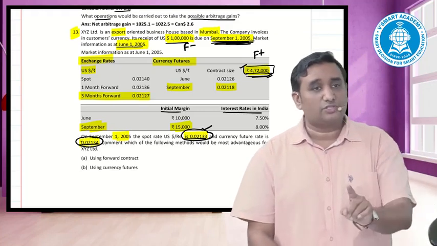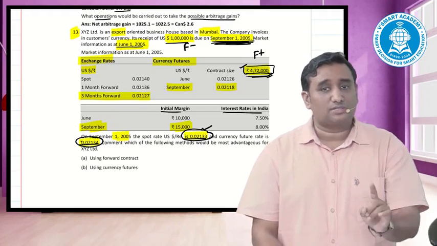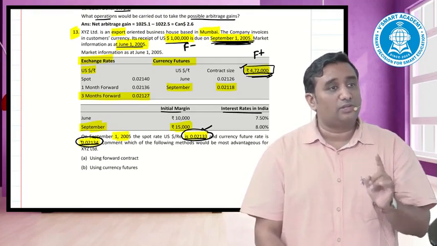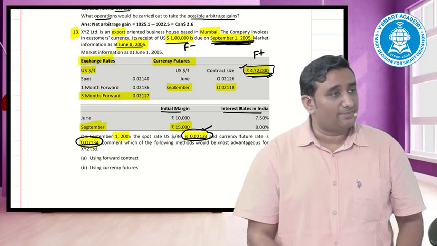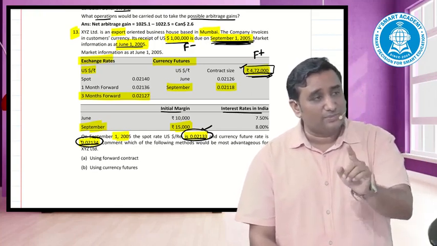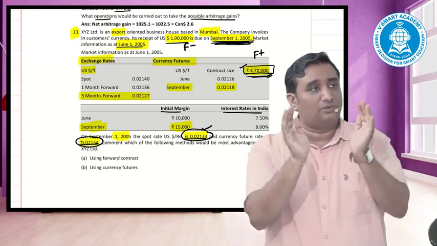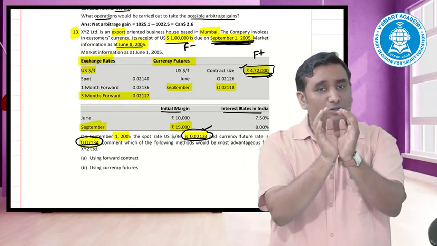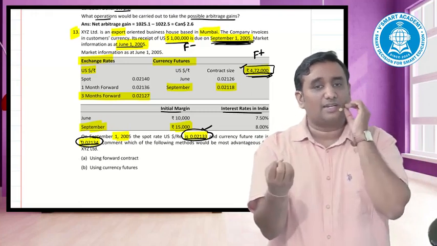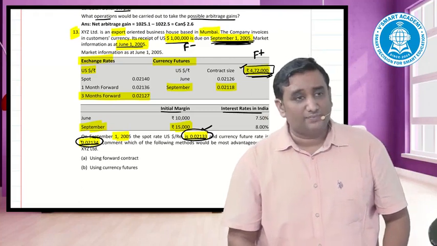But one thing is for sure, in case your cash market is giving you a loss, that loss would be compensated by the futures market for sure. That example was simpler because you had everything in dollar-rupee terms. You could easily make out I required a rupee, and the rupee was coming at some rate, the cash market was making it expensive, and futures compensated. Here it would be slightly technical.